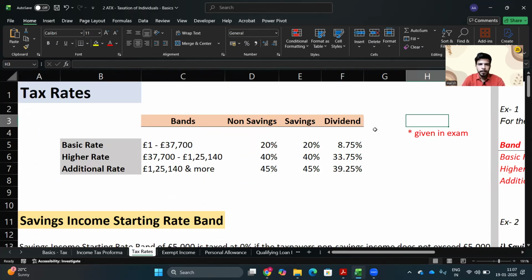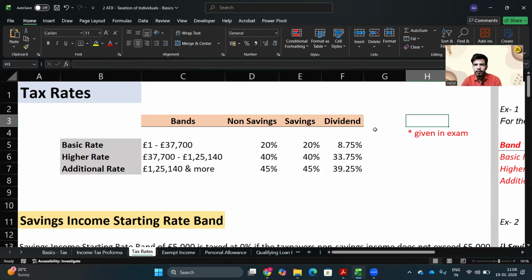Firstly, there are three rate bands. The first is the basic rate band, up to 37,700 pound. It is 20% for non-savings income, 20% for savings income, and for dividend income it is 8.75%. The high rate band falls between 37,700 pound and 125,140 pound.